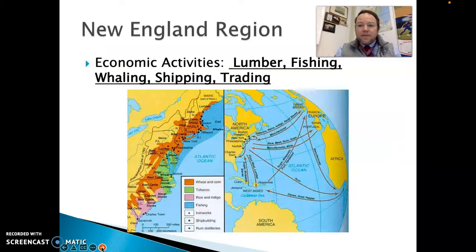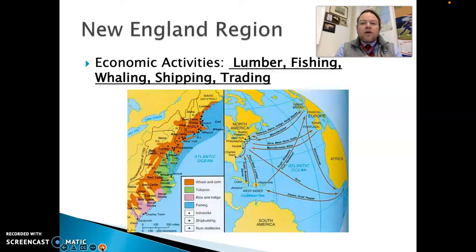I kind of got ahead of myself talking about that. The triangular trade that we talked about, the New England colonies were really the colonial spot for a lot of that to happen. A lot of those goods made their way up to New England to get shipped out from there to Europe, and in some cases to Africa, depending on what there was.